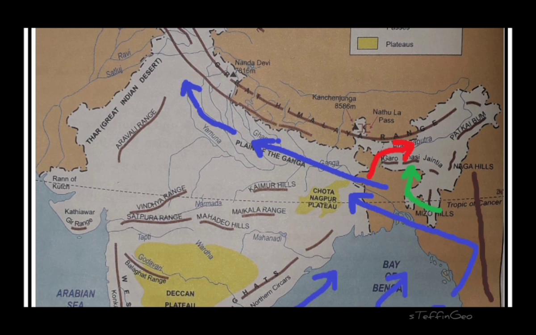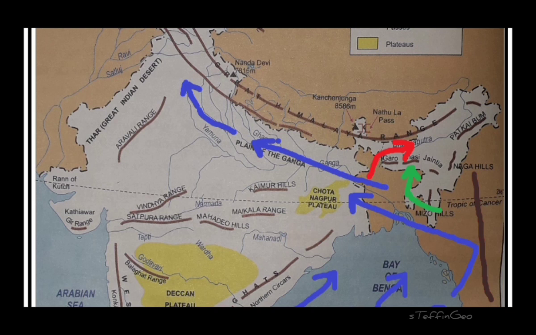As it reaches toward the west, the amount of moisture decreases. That means West Bengal receives more rainfall than Bihar. Bihar receives more rainfall than UP. UP receives more rainfall than Delhi, and so on. And another branch, the one which is given in red color, goes through the plains of Brahmaputra or through the valley of Brahmaputra and reaches the Assam Valley. It gives rainfall to the Assam Valley region.